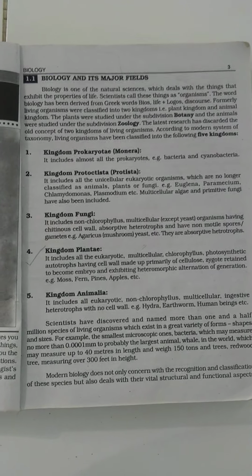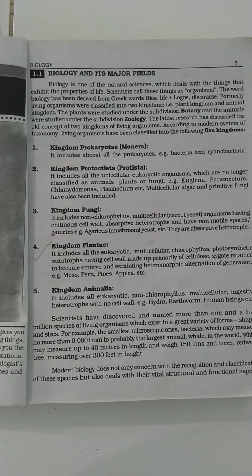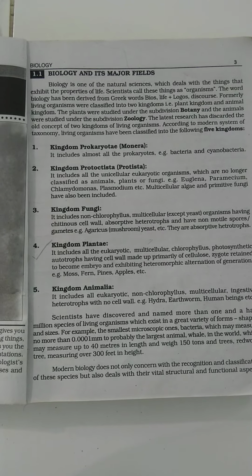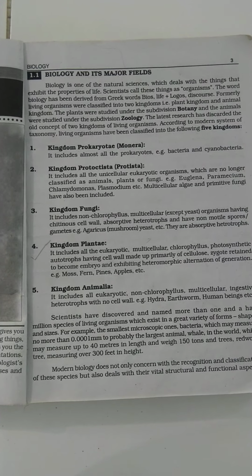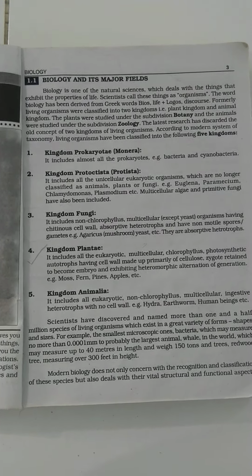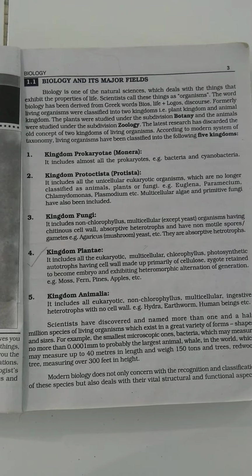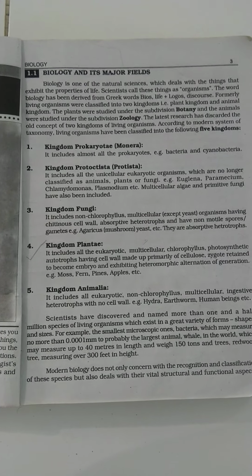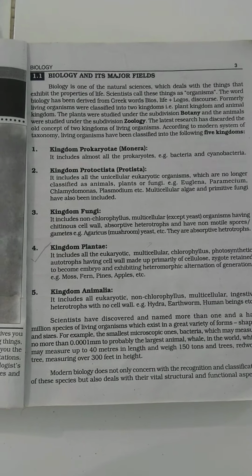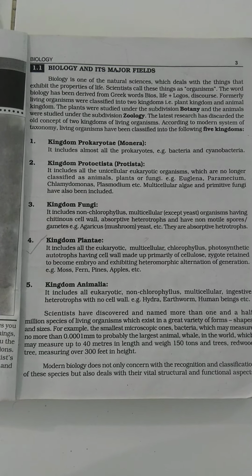The second kingdom is kingdom Protista. All the unicellular organisms which are no longer classified as animals, plants or fungi can be put into kingdom Protista. Those organisms which we cannot put into the other three kingdoms, Fungi, Plantae or Animalia, we put into kingdom Protista.